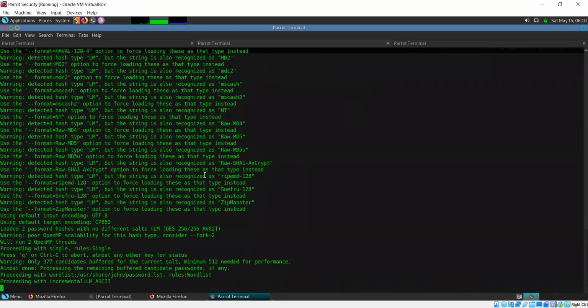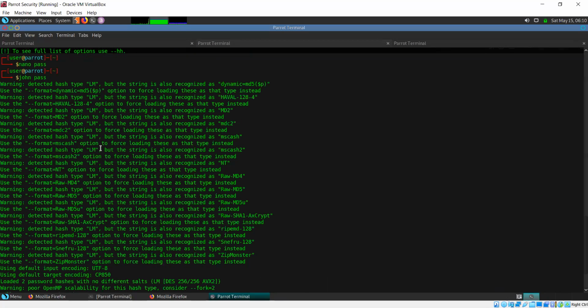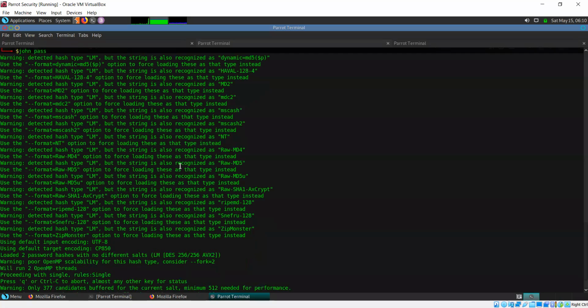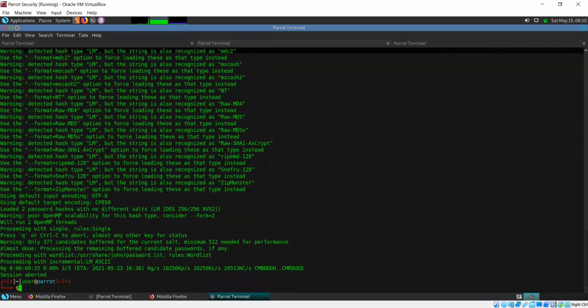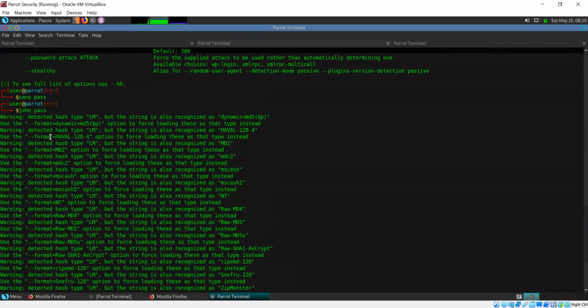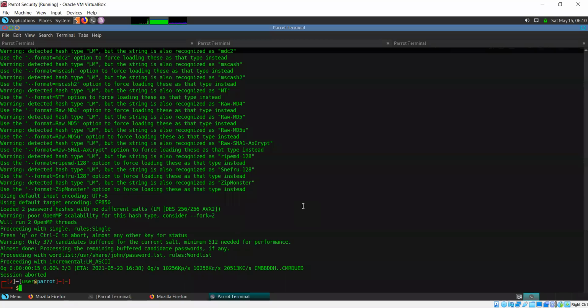Okay, now in this case, it's detecting the hash incorrectly. It's detecting it as an LM hash, but we know that it's a raw MD5 hash, and I can also confirm that. I'm just going to stop this. See, it's confused in this case. It says detected hash type LM, but it's also recognized as MD2 or NT, raw MD4, raw MD5. I can use a tool known as hash.